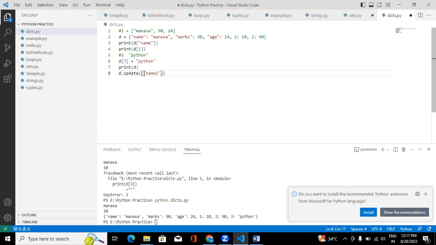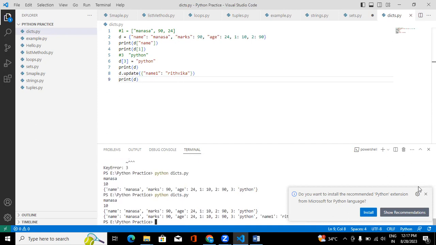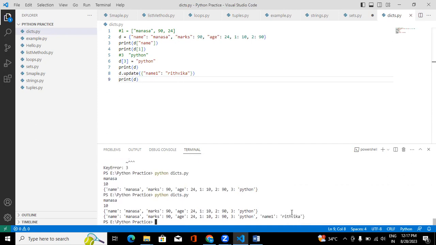Name1. See, I have name, so I am giving name1. I am assigning the name, giving some value here: Ritvika. So save it and now print it. Print D. See guys, now you can see, right? Name1 Ritvika added. So in these two ways, you can add elements to the dictionary.